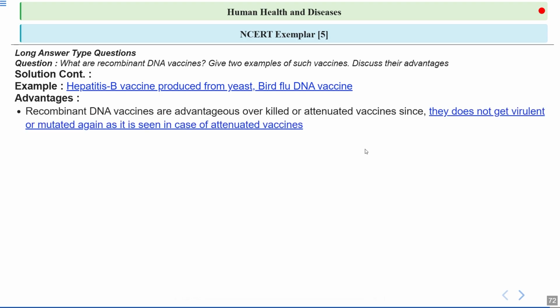What are the advantages of recombinant DNA vaccines? So recombinant DNA vaccines have advantages over killed or attenuated vaccines since they do not become virulent or mutate again, as is seen in the case of attenuated vaccines. So now we are only introducing a part of the pathogen. We are only introducing the antigenic polypeptide. We are not introducing the weakened pathogen here. Okay, so it is safer. Another advantage is purity and specificity. Now these vaccines are highly pure and target specific parts of the pathogen, which means they can trigger a strong and focused immune response.